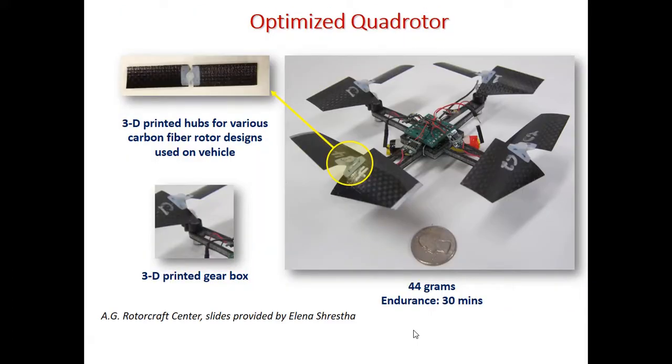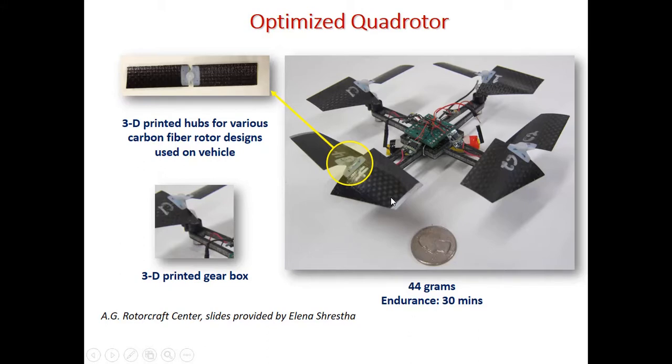Now let's go to some more applications of 3D printing. This is for an optimized quadrotor. In this model the most important parts are the blades. The blade shape and position play an important role. If I have to make a simple model and I don't have the freedom to make different blades, it is very difficult and becomes costlier.